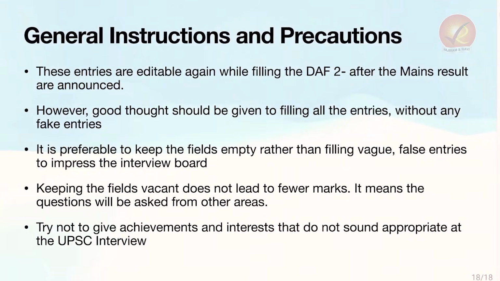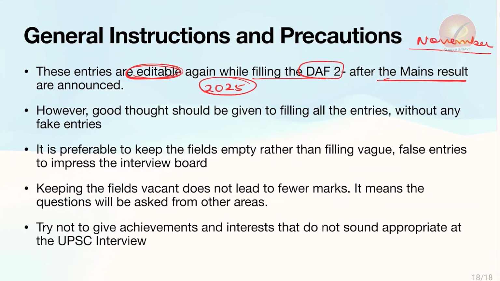Now the final slide, and the general instructions and precautions that we would like to give you: these entries are editable again. Last year in 2025 also it was editable. This year also it is editable. You can edit it while filling the DAF-II, which comes after your mains result. The mains result will be announced by the end of November or early December, and your DAF-II will be filled by 10th or 15th of December. During this period, you can edit your entries again.